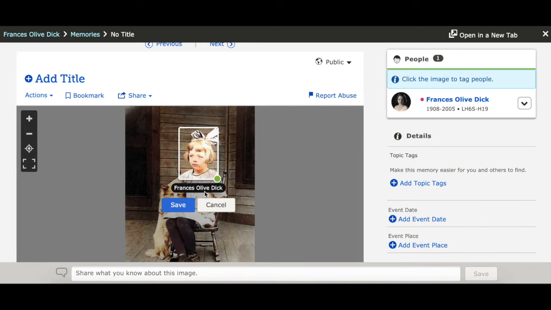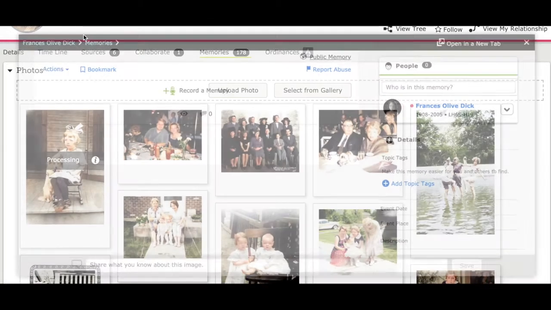The reason that this shows her name rather than having me type it in to tell it who it is is because we went from her person page to upload the memory. And you'll click Save. And now it's connected to her on the family tree. And if you hover your mouse over it, it will show that information. This is great for a photo with one person, but it's especially useful for photos that have multiple people in them. So let's go and show you one of those.